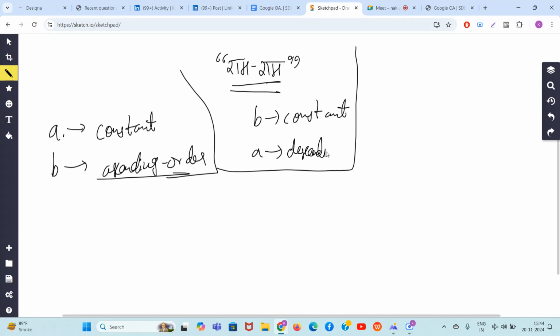But guys, what if both are not constant? Now what will you do? Let's say 5, 8, 10, 15, 20, 100. Now what will you do? So guys, you need to get some intuition for that.